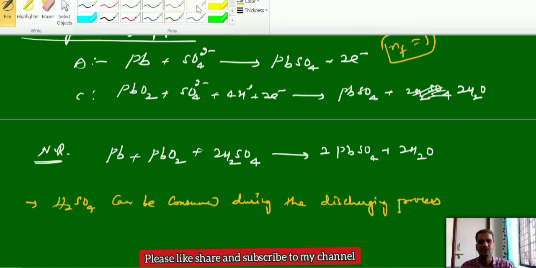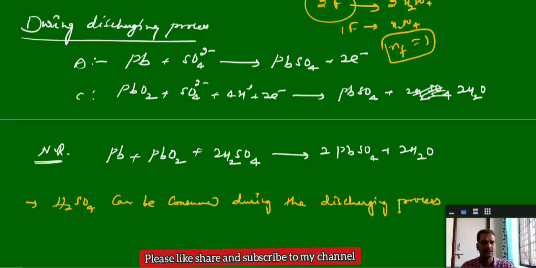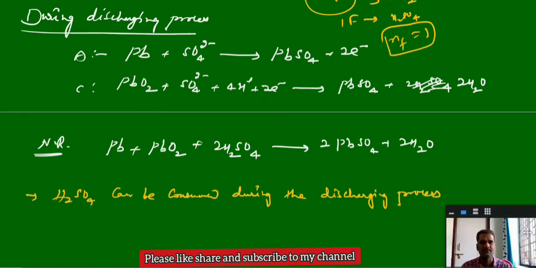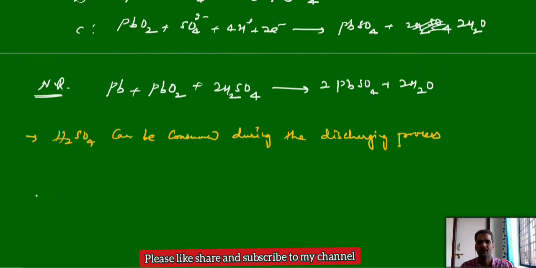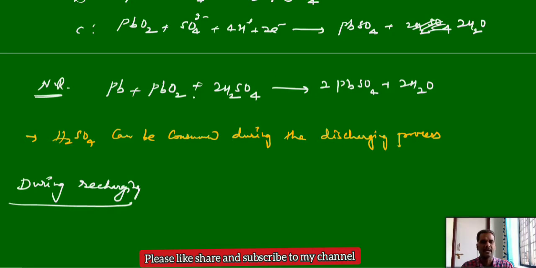And during the recharging process, once you have withdrawn some current from the battery, if power comes back, in the case of inverters for example, then the reaction goes backward. A recharging process takes place. And what chemical reactions take place during recharge? Yes, the chemical reactions take place in reverse.